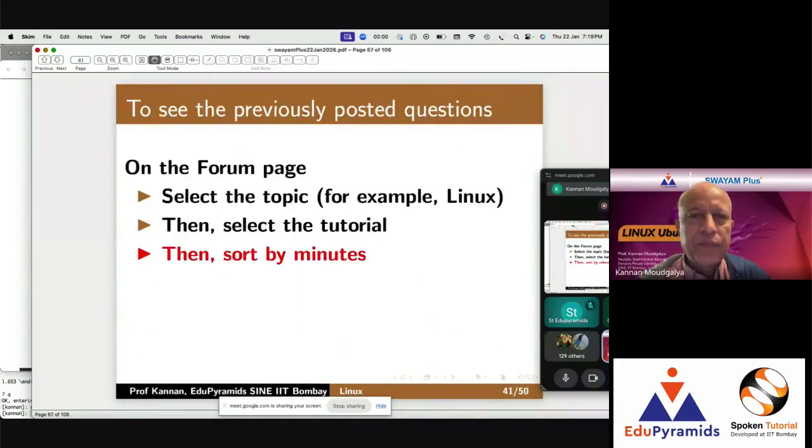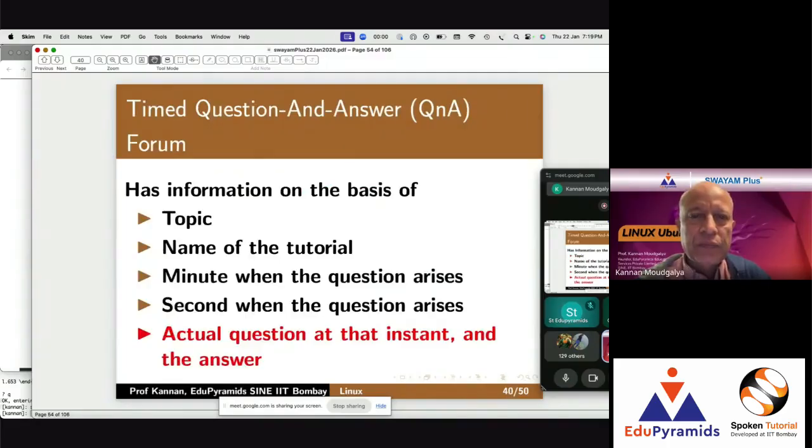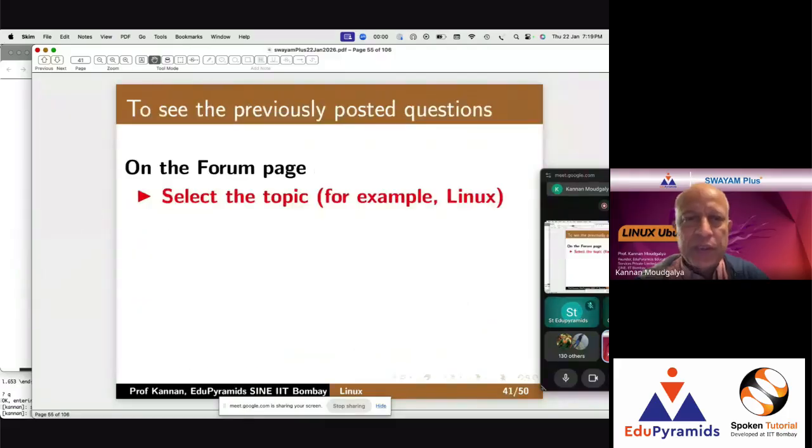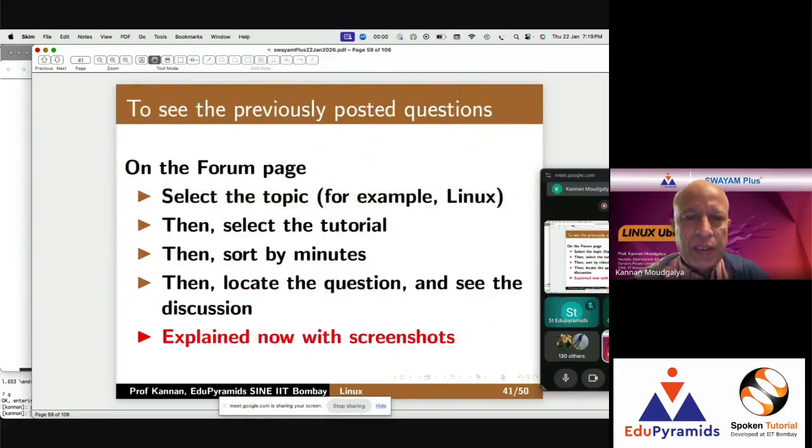So the first thing is, it is important to check before you ask the question, right? Timed question and answer forum. It has all the information. To see the previously asked questions, you can select, and no login is required. Even login is not required. Go and check. See if it is already asked, and then you ask the question.